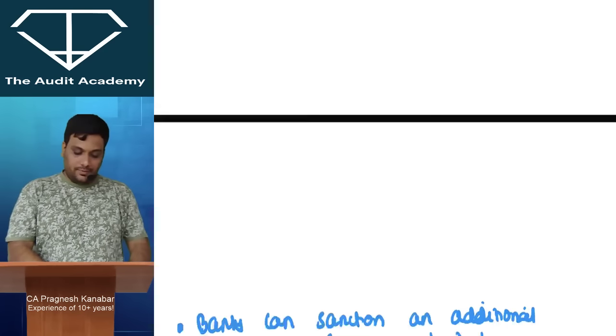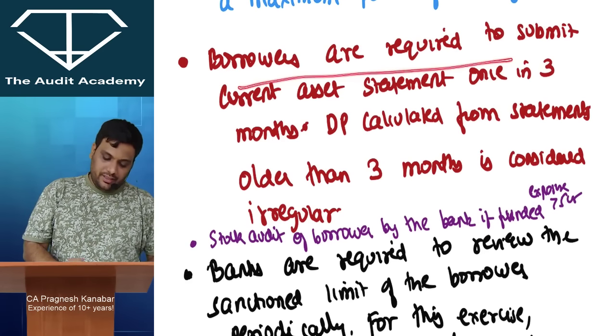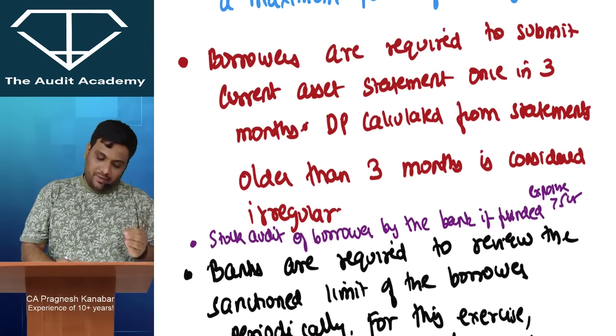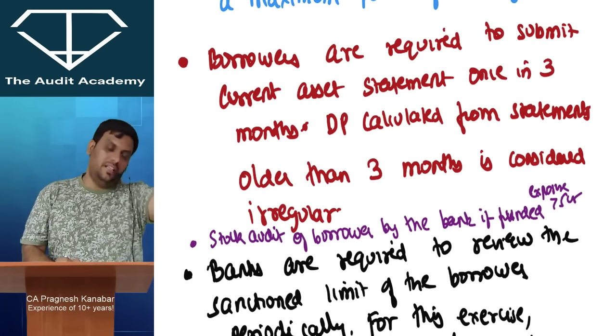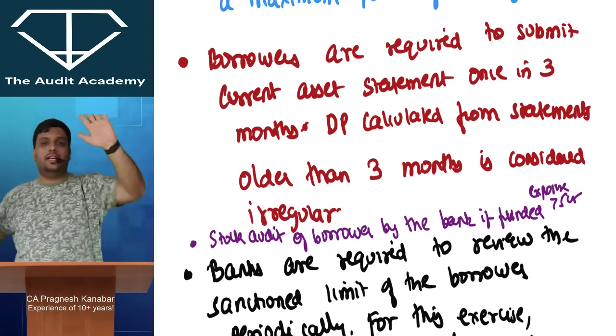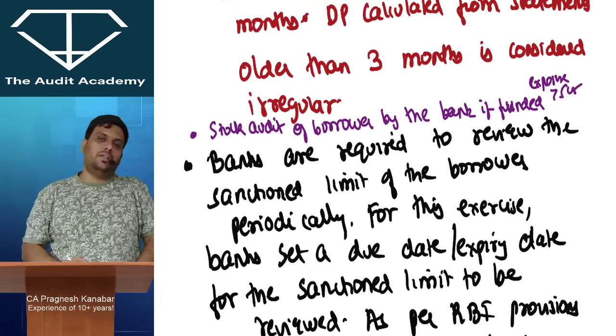Alright. Now over here, borrowers are required to submit current asset statements once in 3 months, and drawing power is calculated from the statements. But if the statements are older than 3 months, then let me tell you, it is irregular, and once it is irregular, then it is a non-performing asset. Alright. One more thing that you need to understand.